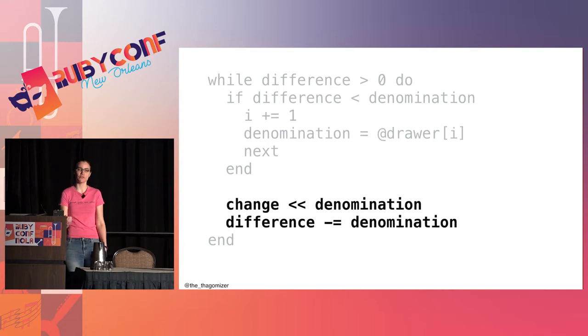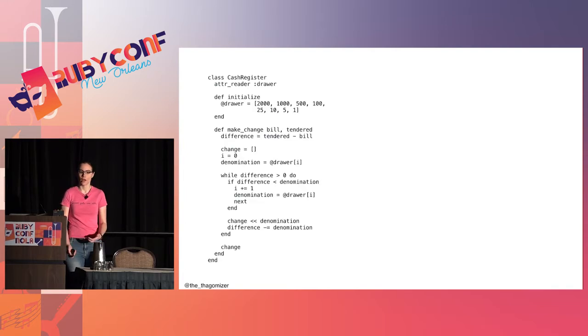So I'm going to add it to the list of change I'm giving, and then I'm going to subtract that amount from the amount still owed to the client, or the customer. And then I go back to the top of the loop, and I keep going through this, and eventually I'm going to have the change I need. And this ends up with this method.